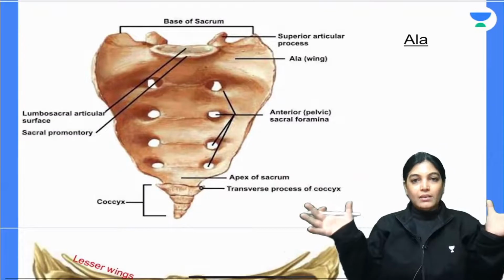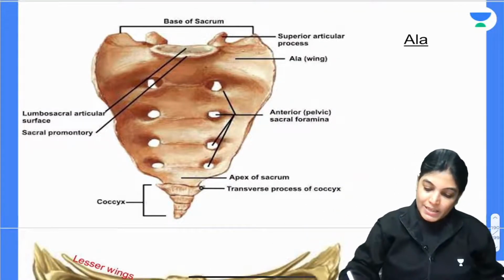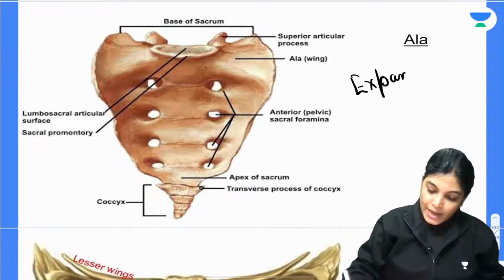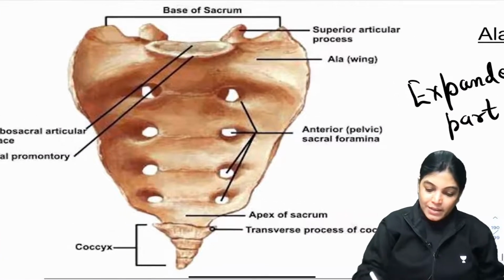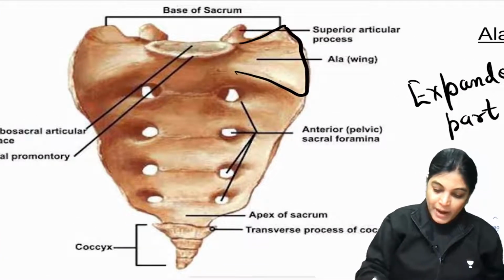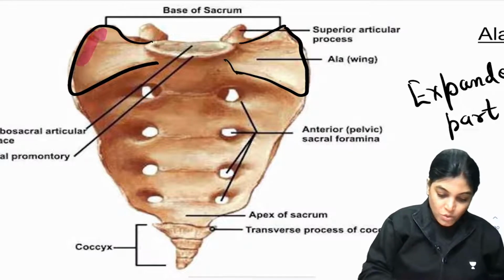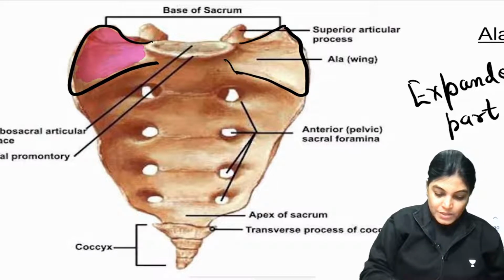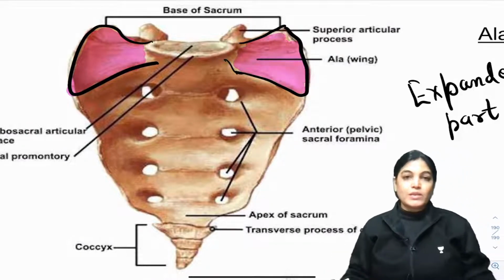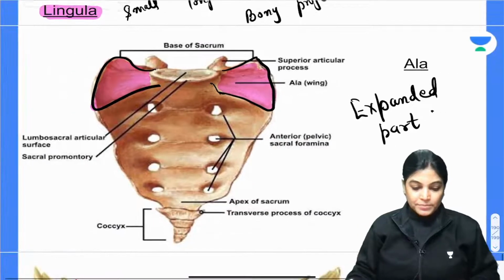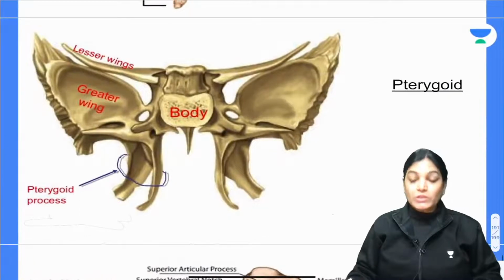Now coming to ala. Ala means wing or expanded part. When you see the bone sacrum, on either side you can see the sacrum has an expanded, winged part. This whole area of the sacrum which is winged or expanded in nature is called ala of sacrum. What is it called? It is called ala of sacrum. Got it?